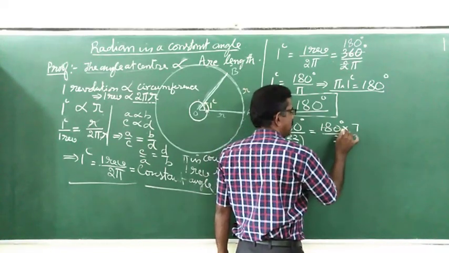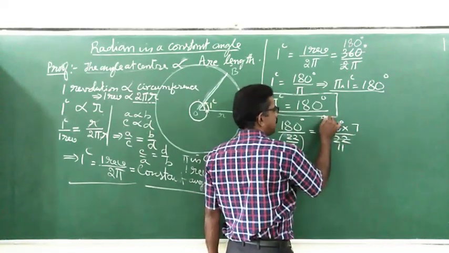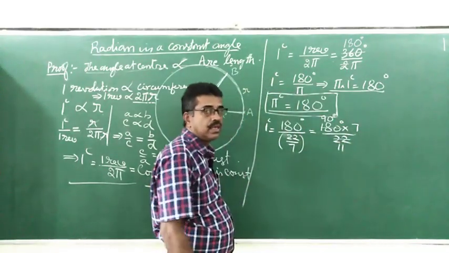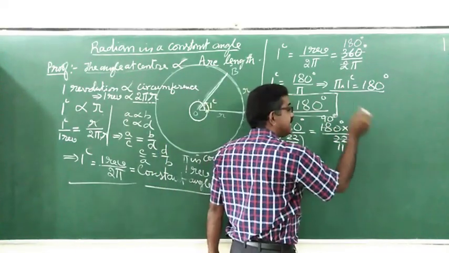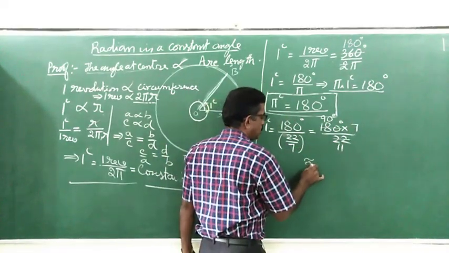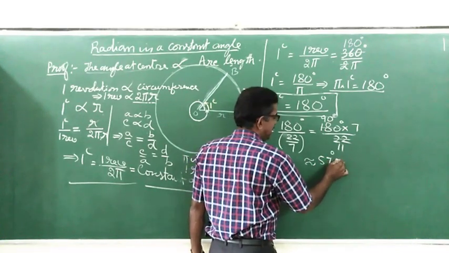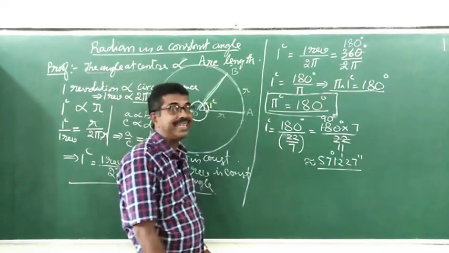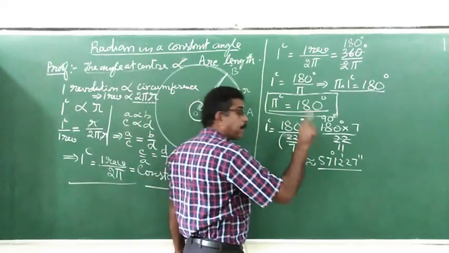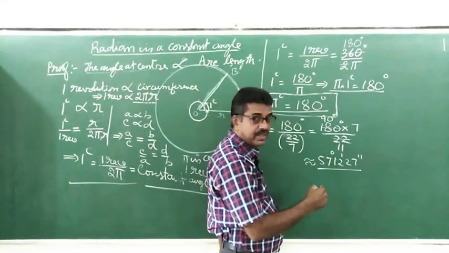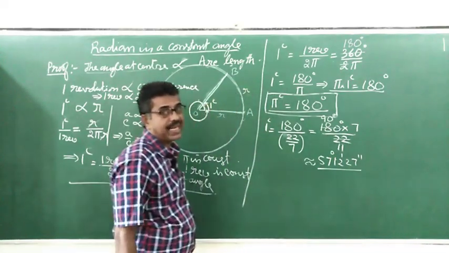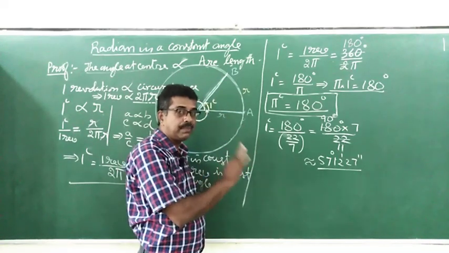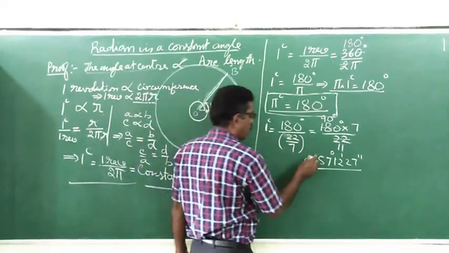You can further divide by 2, so we expect 90 degree into 7 divided by 11. Convert this into degrees, minutes and seconds. We get approximately 57 degree 12 minutes 27 seconds. This may not be asked in the examination, but keep it safely in memory. Please commit this to memory. Try to remember what is 1 radian.